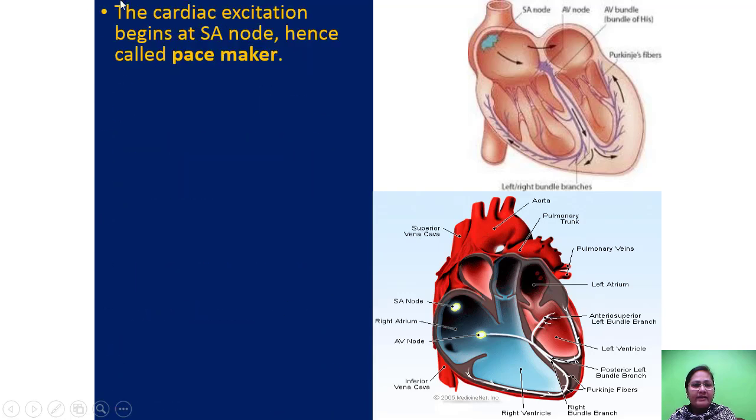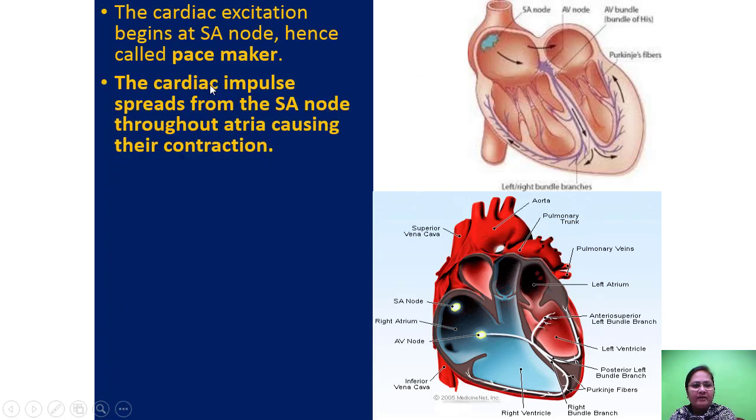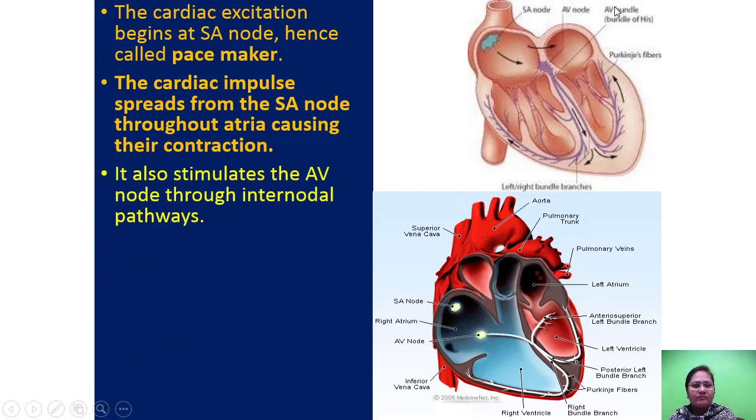Cardiac excitation begins at the SA node, hence it is called a pacemaker. You can see here in the figure the SA node. So the cardiac excitation begins in this SA node. Therefore this is called a pacemaker. The cardiac impulse spreads from the SA node throughout the atria, causing their contraction. It stimulates the AV node through the internodal pathways.